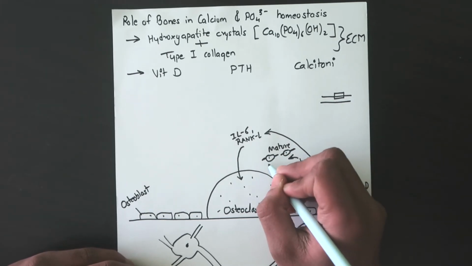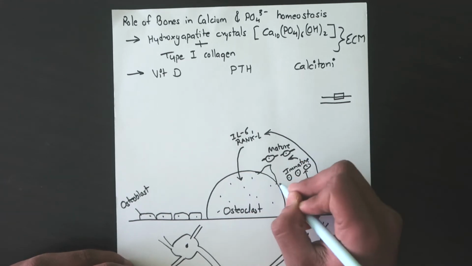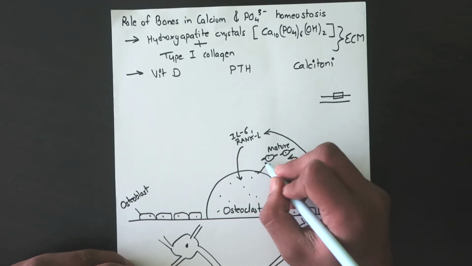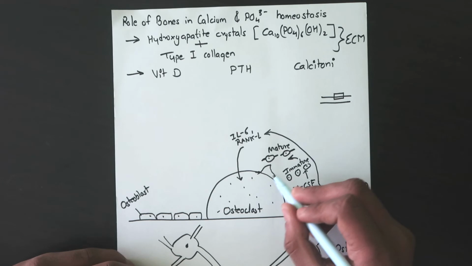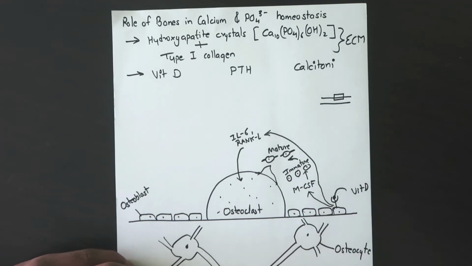These mature osteoclast precursors will fuse and form these multinucleated giant osteoclast cells. So vitamin D also helps in the maturation of osteoclast precursors. So that's the function of vitamin D in the bone.